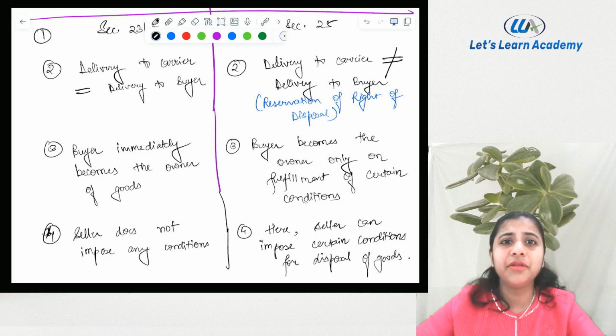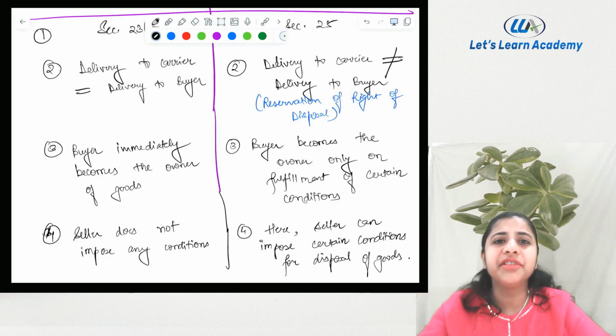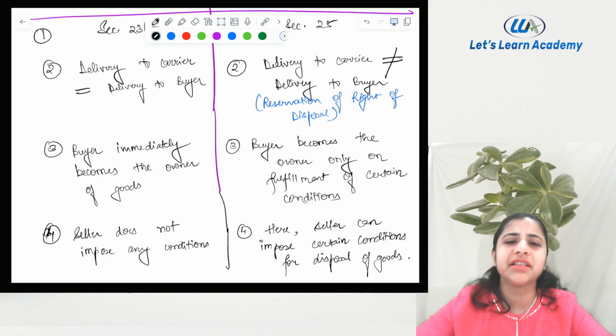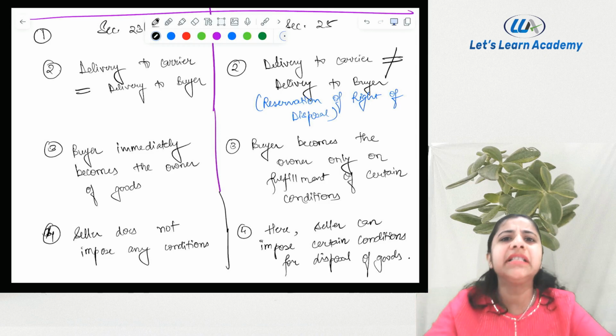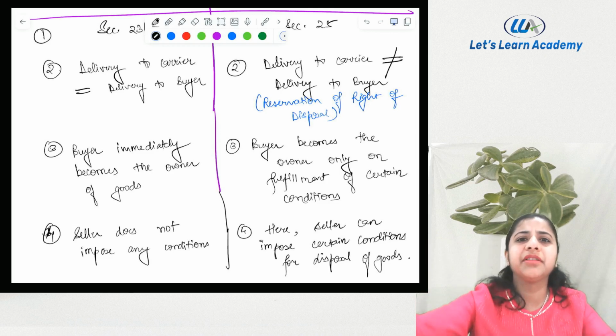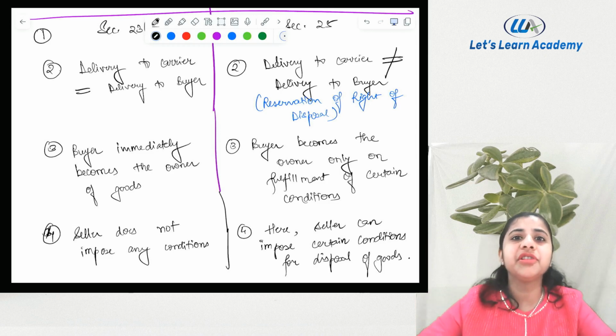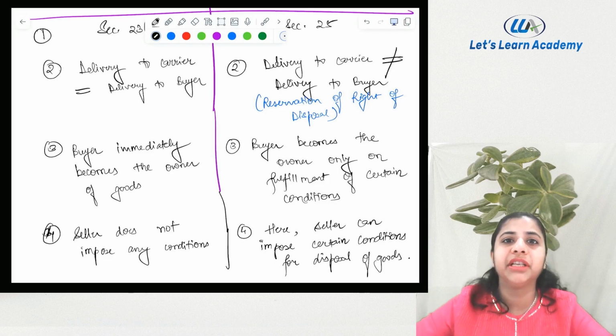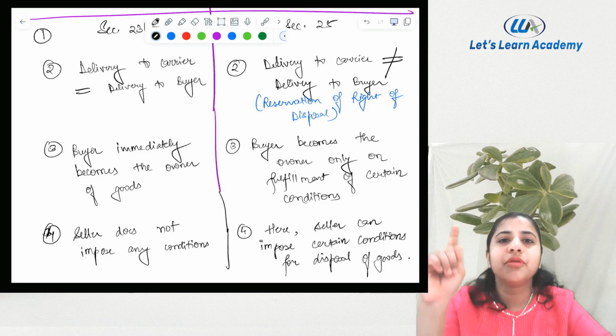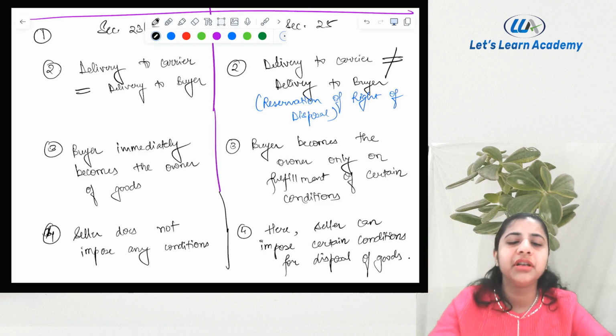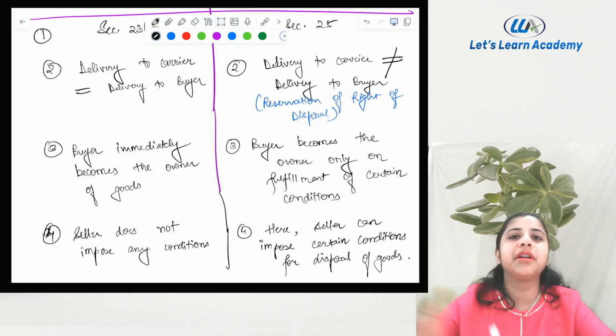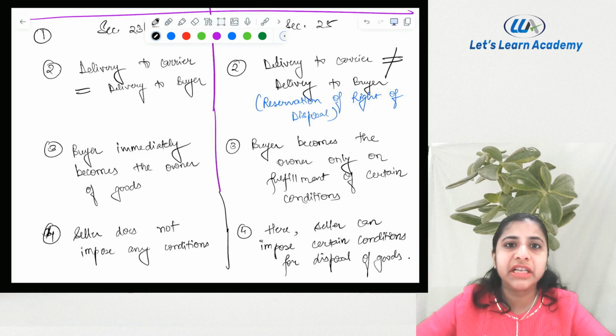Are you understanding now? I hope unconditional appropriation is clear now. In unconditional appropriation there are no conditions: straight away, buyer, you are the owner of the goods. But in conditional appropriation, reservation of right, conditions are imposed. Only on fulfillment, buyer, you become the owner. If conditions are not fulfilled, buyer, you can never become the owner of the goods. Is it very clear? Yes.